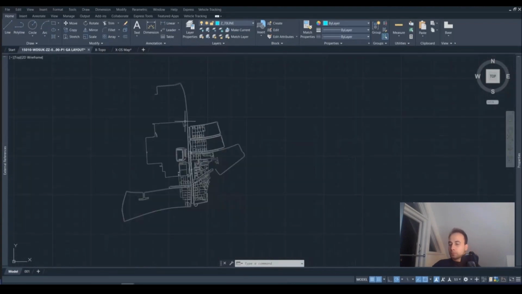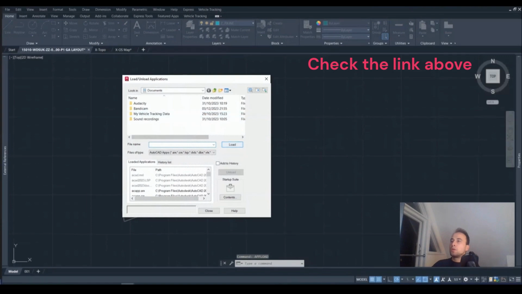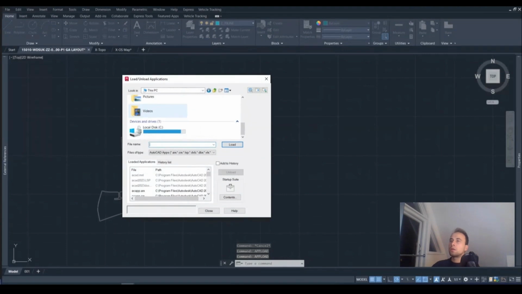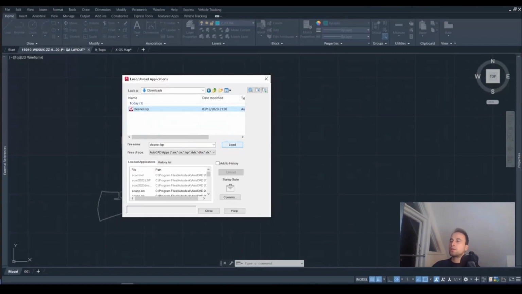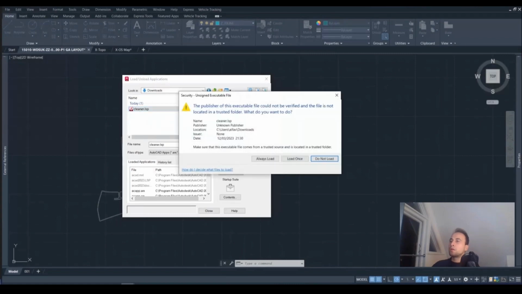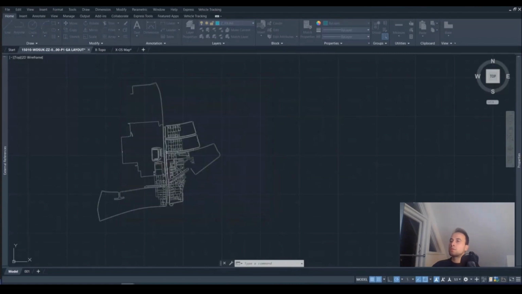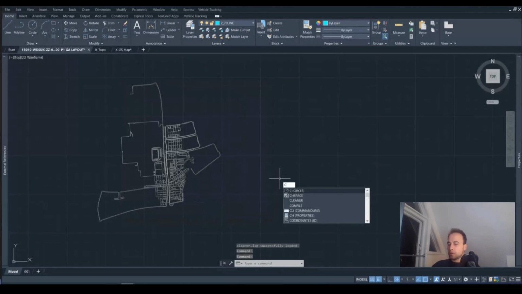At this point, we can also use the cleaner command. It's a custom command. We're going to provide a link for that video as well, on how to make our own custom commands. We can load this using the APPLOAD command. And we find here the command cleaner. And this command is going to help us to clean up our drawing.